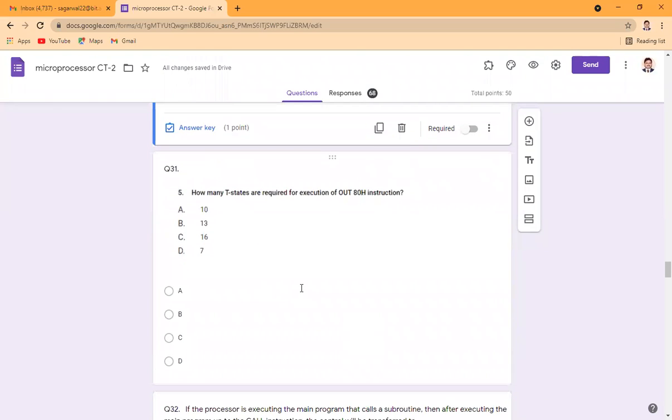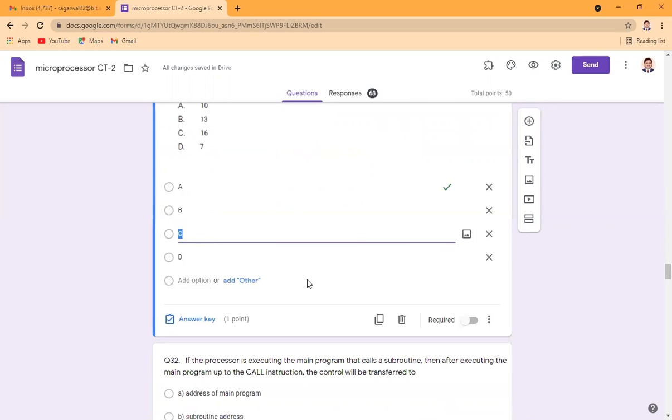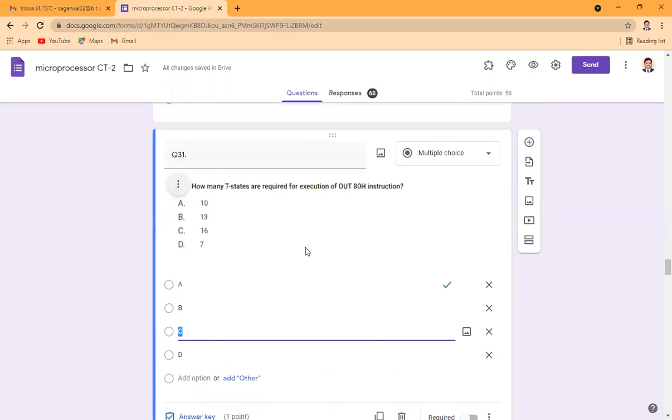So how many T states are required for the OUT 80 instruction? Actually it takes 10 T states. Why does it take 10 T states? Because OUT is a 2-byte instruction, and 1 byte is used to fetch the opcode.